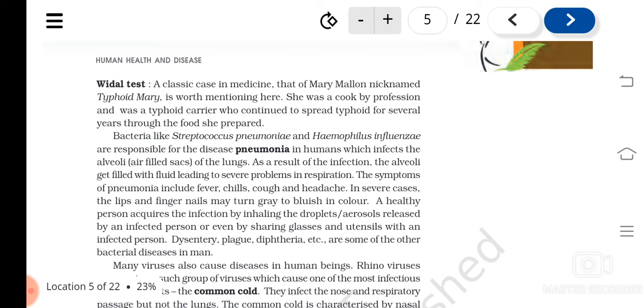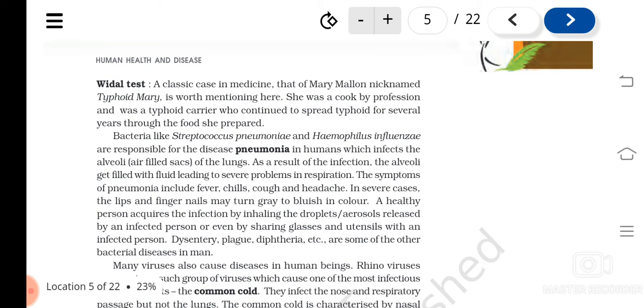So the symptoms of this are what? Fever, chills, feeling cold, then cough and headache. And if it is not treated, what will happen? The lips, fingers, fingernails, etc., will become gray to bluish in color due to less oxygen. If the lungs are not able to work properly, more carbon dioxide rich blood will be there, and that results in this color change.